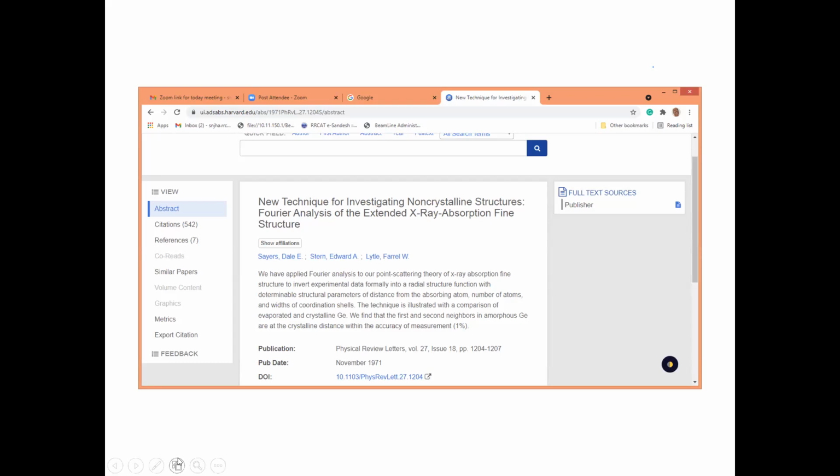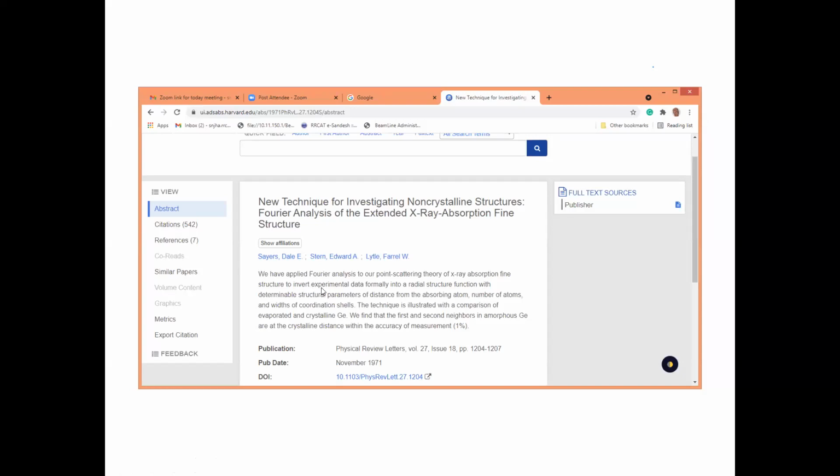And in his abstract, he says, we have applied the Fourier analysis to our point scattering theory of X-ray absorption fine structure to invert experimental data formally into radial structure function with determinable structural parameters of distances from the absorbing atom, the number of atoms, and the widths of the coordination cell.